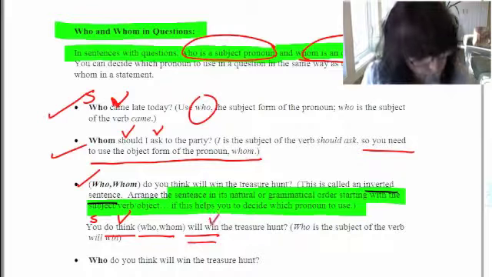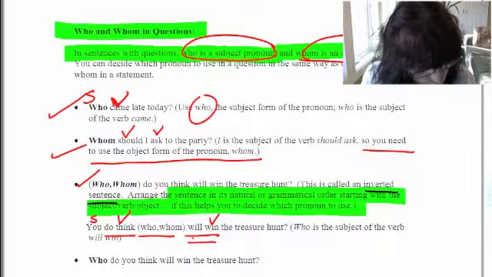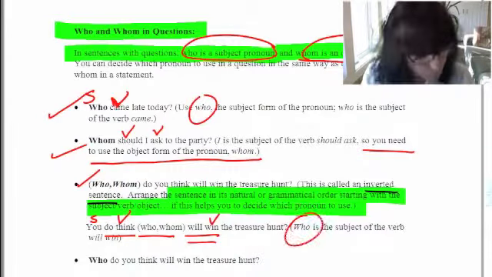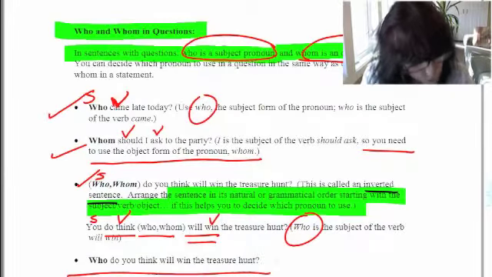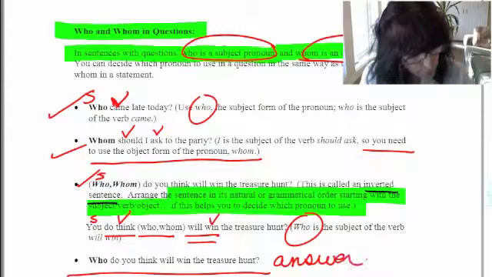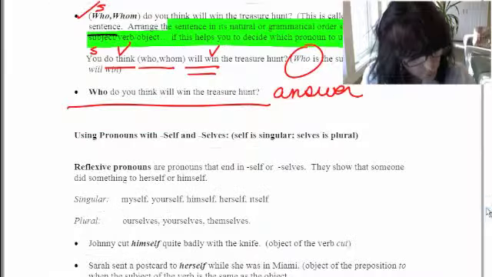So now if you follow the rules I told you, there's your who and whom, there's your verb will win. Is there a subject before will win? There isn't one. So you have to add it in, so it's who. Who becomes the subject of the verb will win. So who is the subject. Do you think will win the treasure hunt? And there's your answer right there.